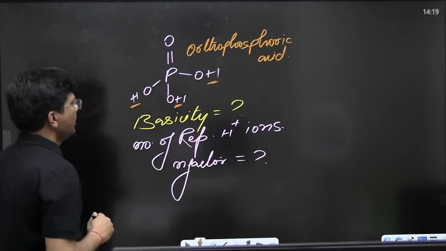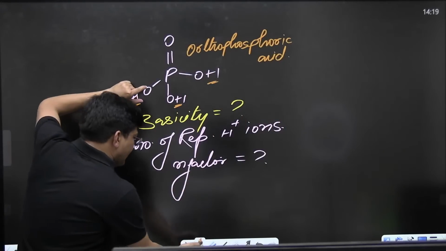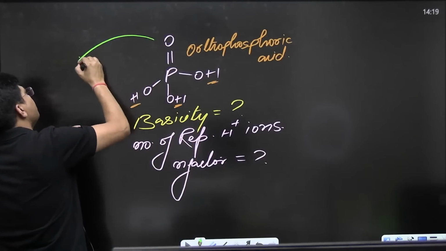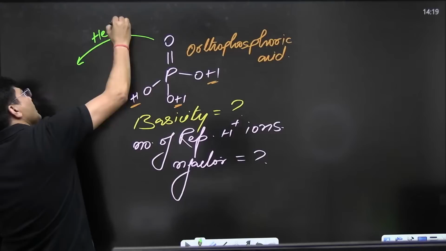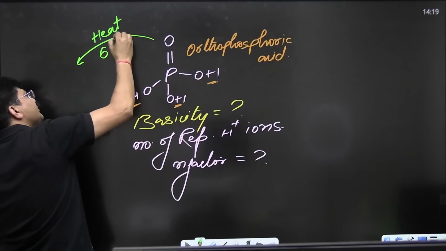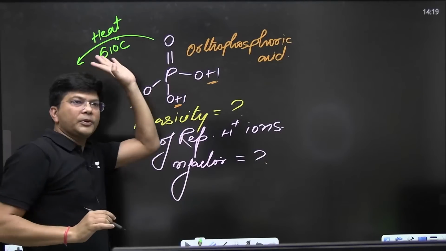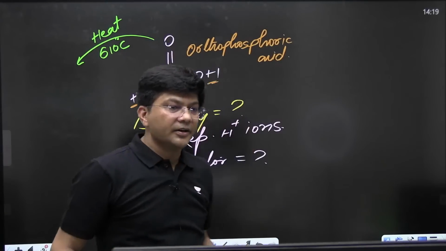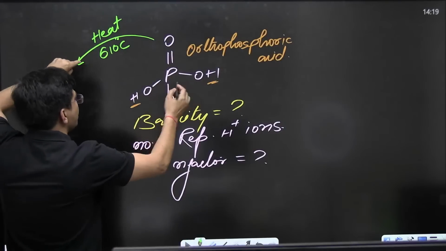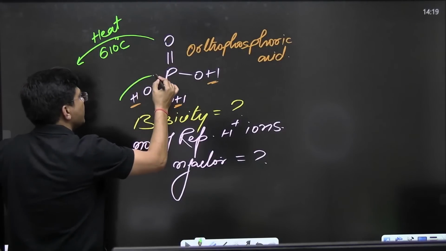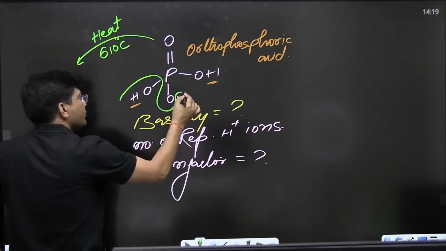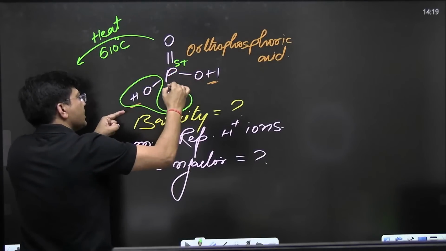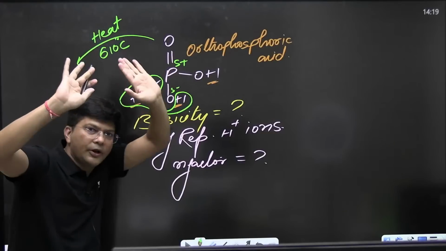Now kids, if I heat this compound at 610 degrees Celsius, no need to remember this temperature, only heating must be given over there. We have to remove water. Water will get eliminated out. This will get positive charge and this will get negative charge. Can you see? Are you getting my point?